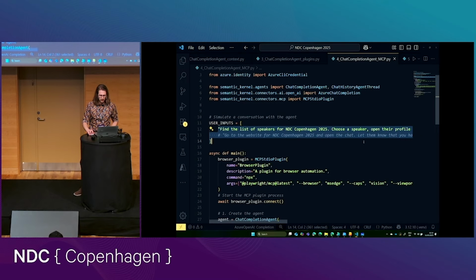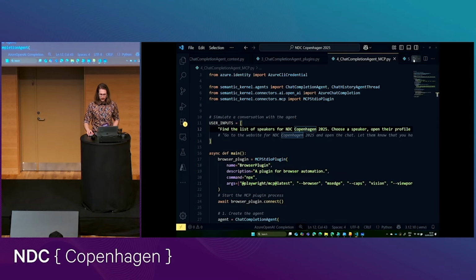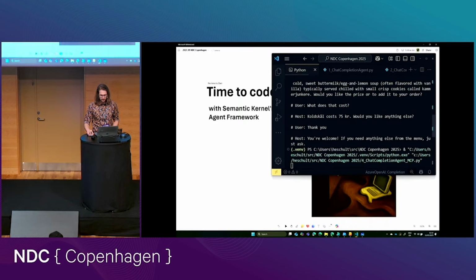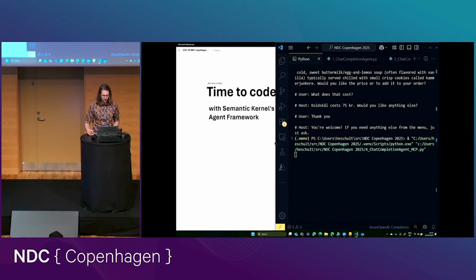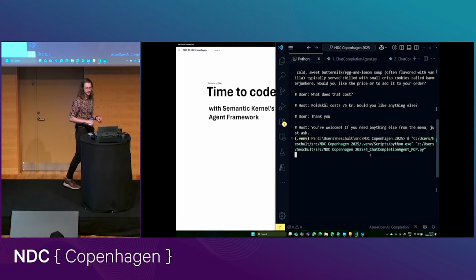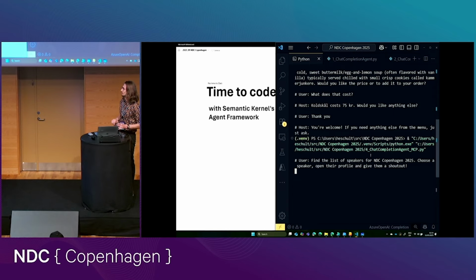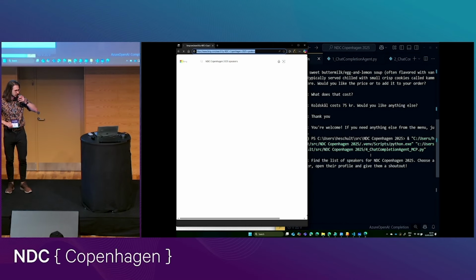Let's quickly look at how we prompt this. I ask it to find a list of speakers for NDC Copenhagen, choose a speaker, and give them a shout out. And we're gonna just run this and see what happens. I'm actually just gonna make this half the size so that we can actually see what's going on in the browser as well, because it's gonna open a browser session. Now, in my testing, this fails about half of the time, and I don't know exactly why. And I didn't have the, let's say, willpower to actually debug it. So let's see, maybe it'll work the second time if it doesn't work the first time.